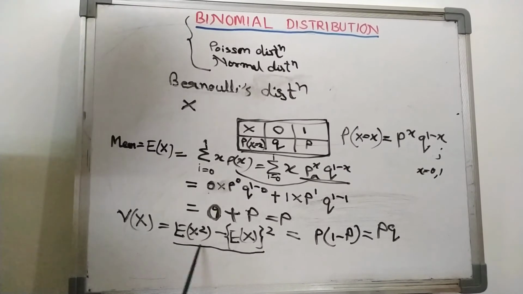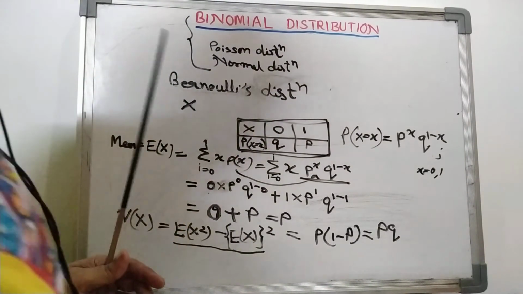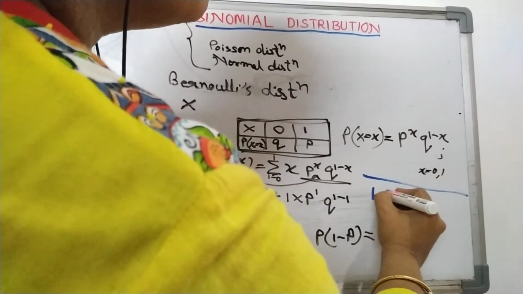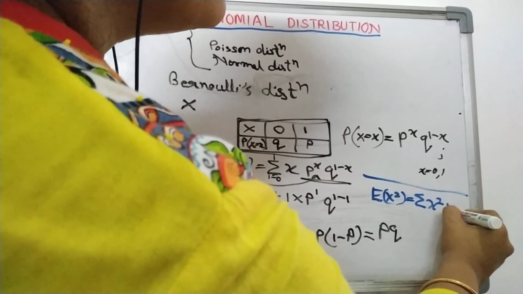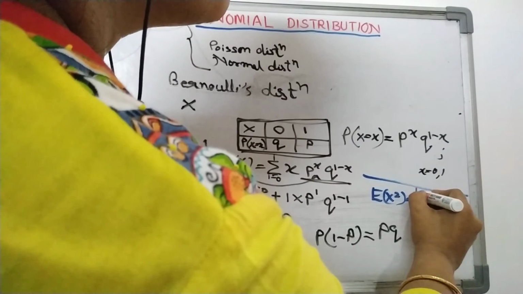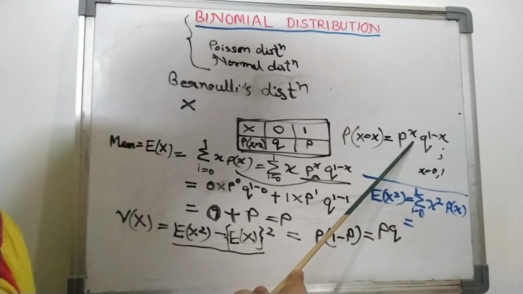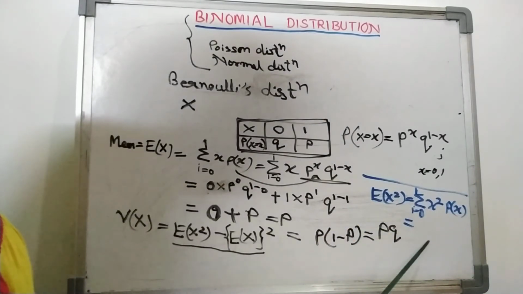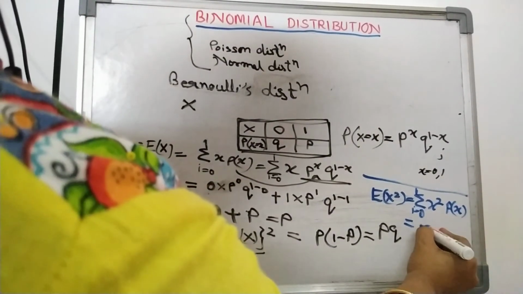The value of E(x) is already there, we just need to find E(x square), which is equal to the summation of x square P(x), where i goes from 0 to 1. Just in place of P(x) put this function and remove the summation, and you will get the value. Check yourself, that value will be p.